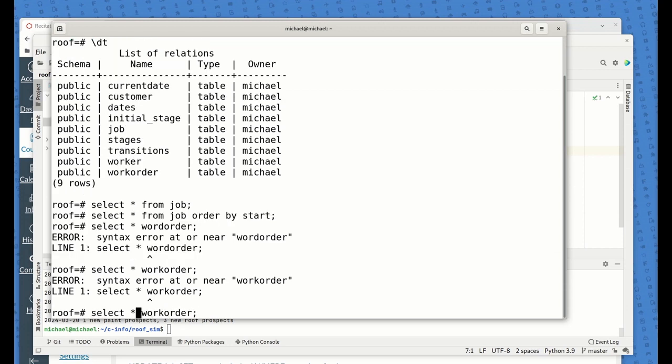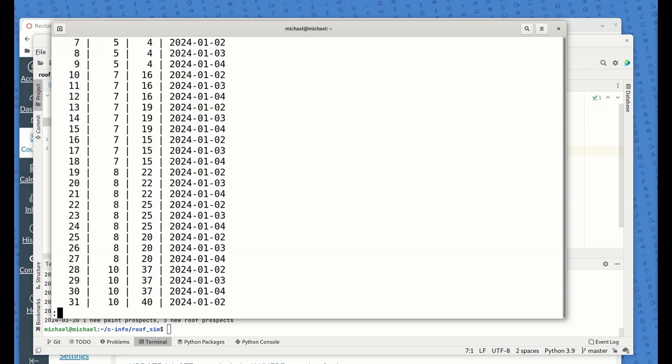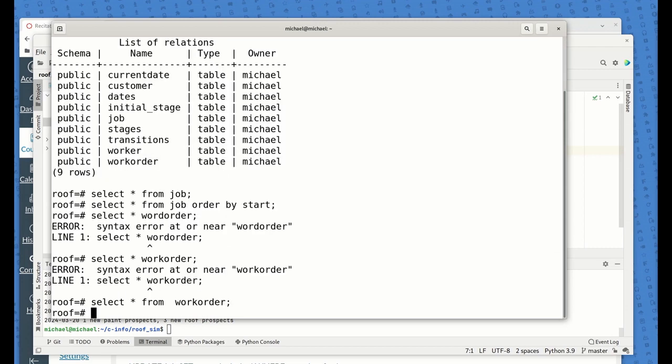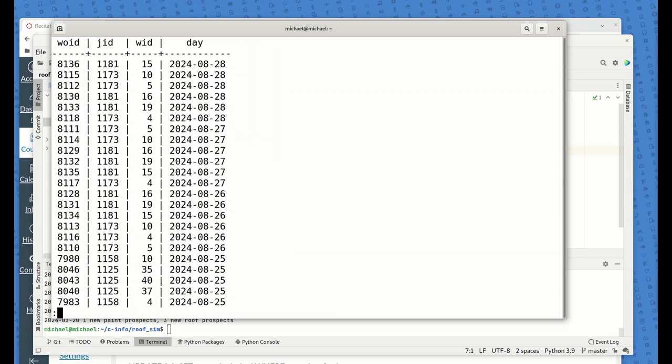Select star from work order. Yeah, so these are just like assignments on the days. Now, it's kind of an interesting thing if you look at this. Because of the number of workers we had, we should have had more workers, because you'll see what happens here. Let's see, if I just do select star from work order by day descending. Okay, look,